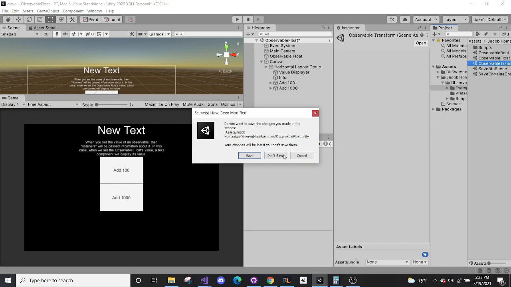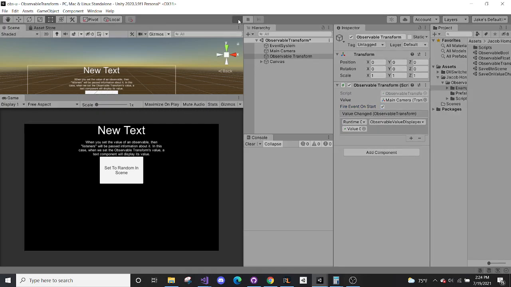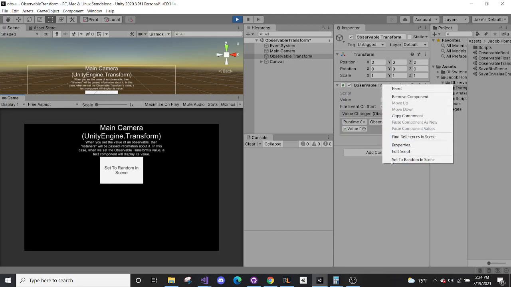Then we've got observable transform. So same thing, except this time we're dealing with a reference type. Still works fine, still functions properly. So if we just go ahead here and we drag in main camera as the value, and we fire event on start, and then press play, it will give us the information about the main camera. So again, this one's more just for testing and showcase purposes.